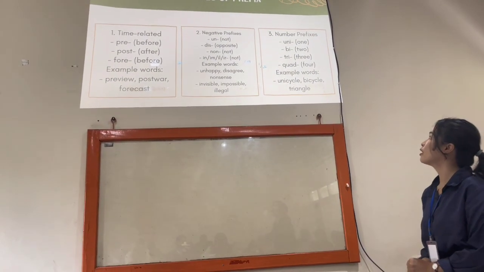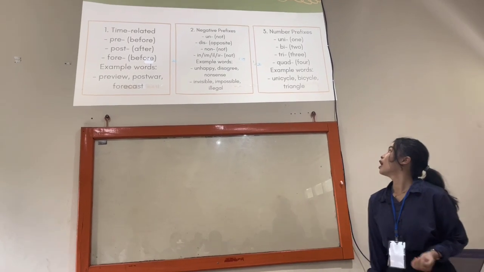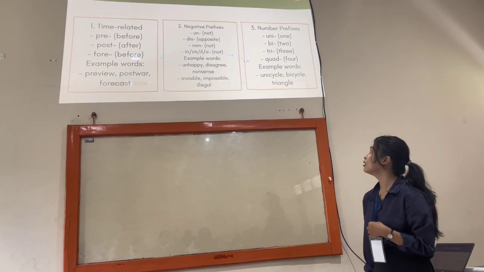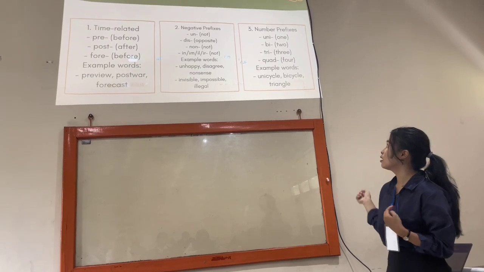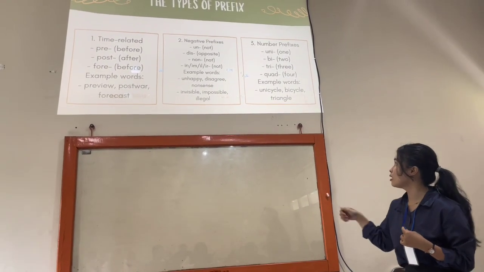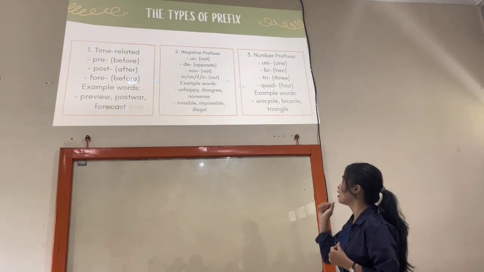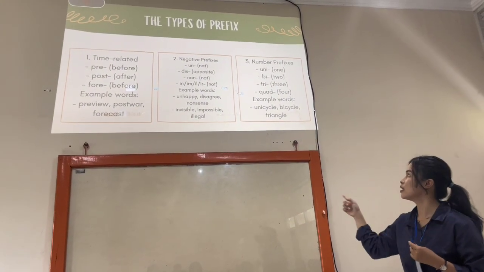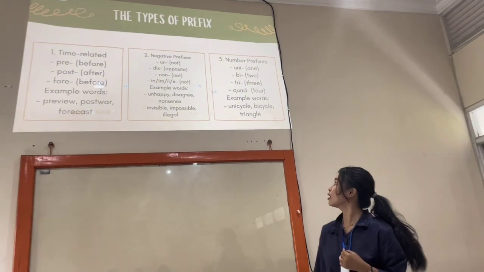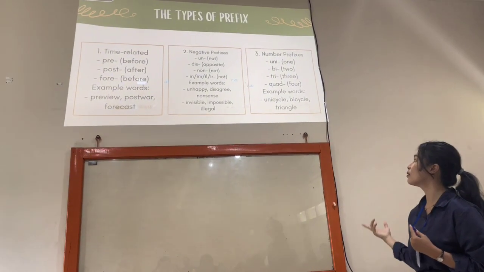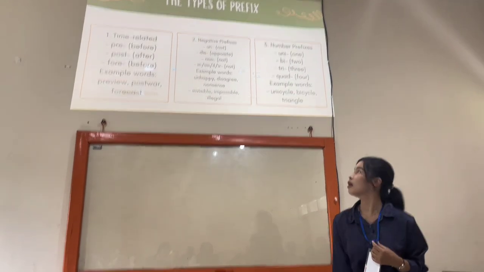The second is negative prefixes. We have un, which means not, and dis, which means opposite. Non also means not. In, im, il, and ir also mean not. For example: unhappy, disagree, nonsense, invisible, impossible, and illegal.